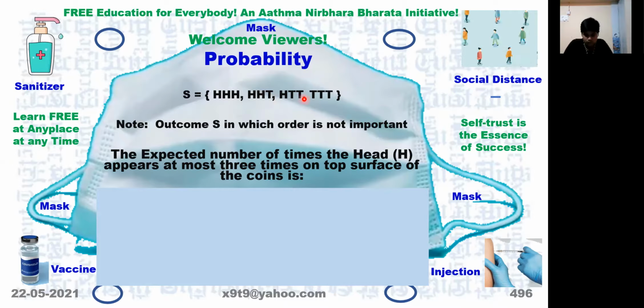And this is also occurring 3 different times. This is 1, this is 1. 7 by 8. So we want H at most 3, all the 3 we have to take. So it's 1 plus 3.